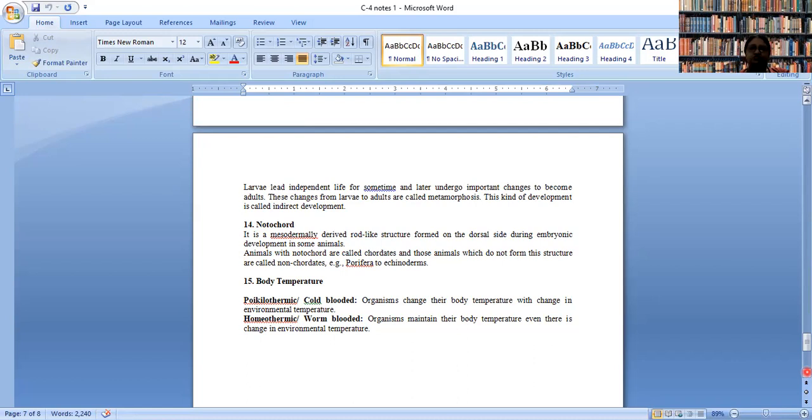And if there is too much difference between the body temperature and the temperature of the surroundings, the body will either absorb too much heat, which will be difficult to take, or lose too much heat, which will be difficult to handle. So in such a situation, they bring the body temperature near the environmental temperature. That's why we call them cold-blooded. That doesn't mean they have freezing cold blood.